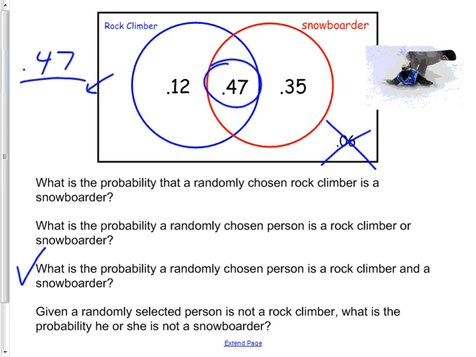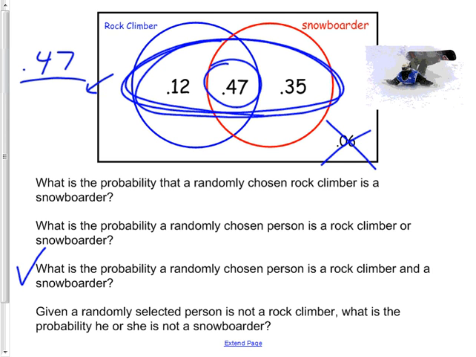See what I mean? So I was only picking from this. These are the only things that are possible. So they go on the bottom. So 0.47 divided by 0.80, 0.94. Like that? Because I changed the problem by saying I know that they do one of the two, that ruled out these guys; they weren't possible.